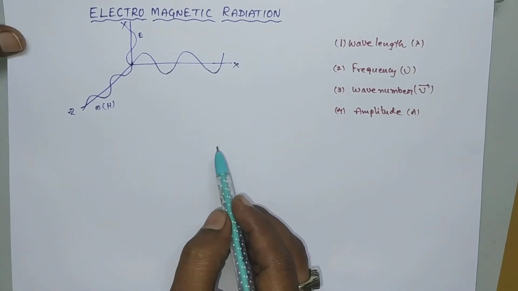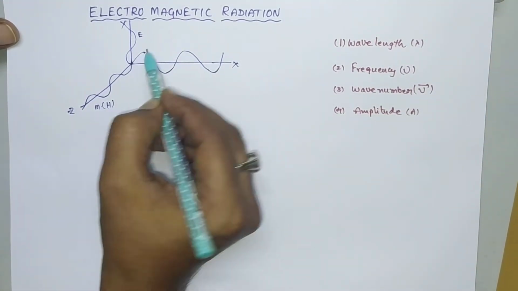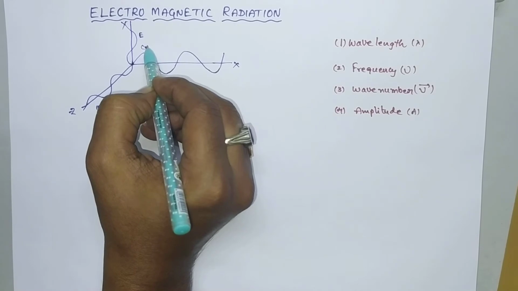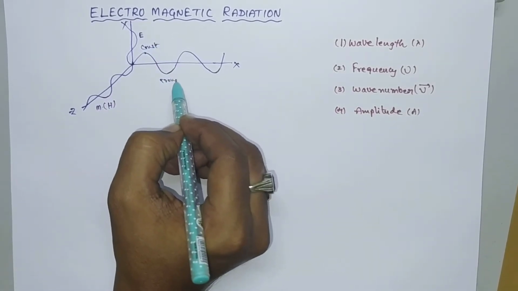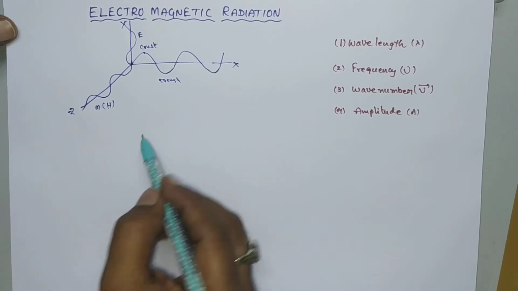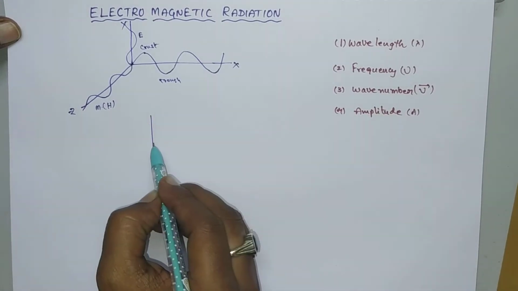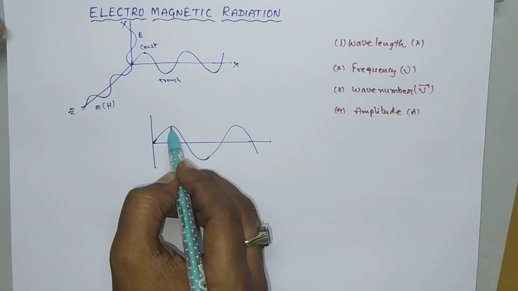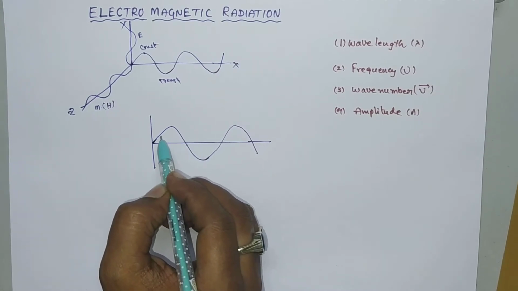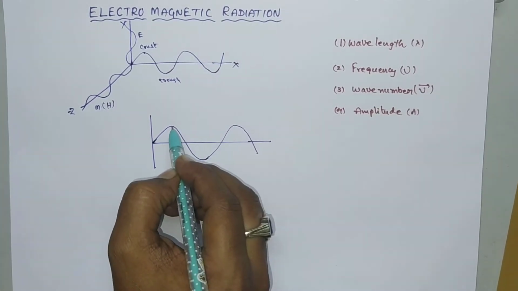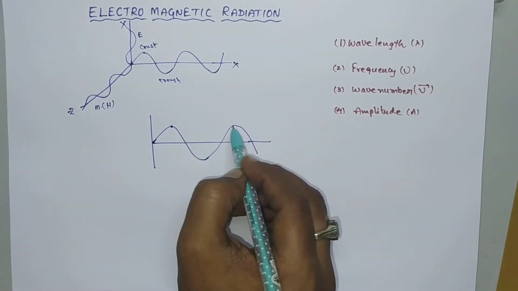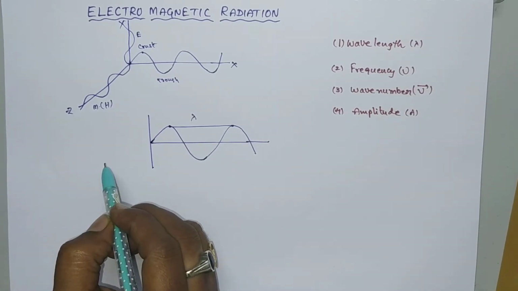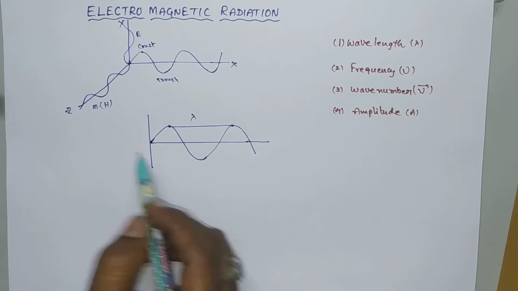So what is meant by wavelength? If you consider this wave, this is called the crest and this is called the trough. The wavelength is the distance between any two successive points of a wave. Let us consider a wave which is propagating like this. This is the direction of propagation and this is the wave. Here the distance between any two similar points in a wave is called wavelength. This is one point and this is another point, so the distance between these two is called the wavelength, lambda.